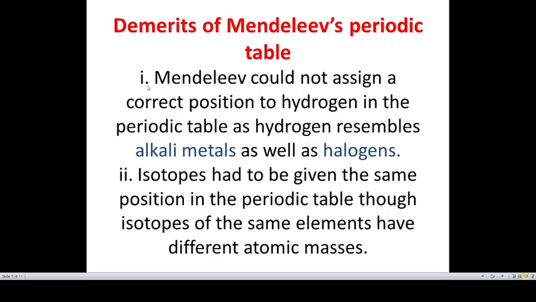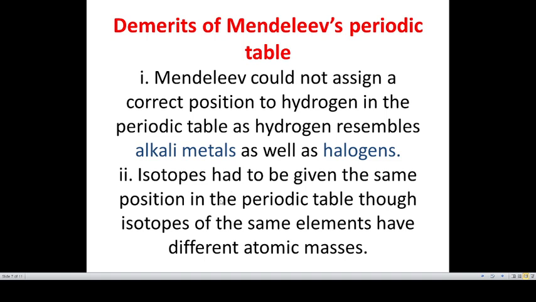Now, what are the demerits? We had seen the merits of Mendeleev's periodic table. Now, here are some demerits. Mendeleev could not assign a correct position to hydrogen. Now, in the periodic table, hydrogen was placed in the first row. But Mendeleev could not assign the position of hydrogen, because hydrogen resembles alkali metals as well as halogens. It resembles both. So it was very difficult for him to assign a correct position. So this was the demerit of Mendeleev's periodic table.